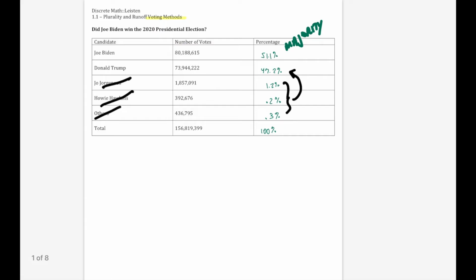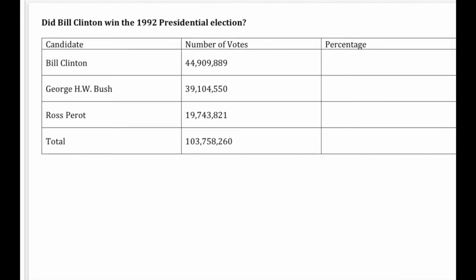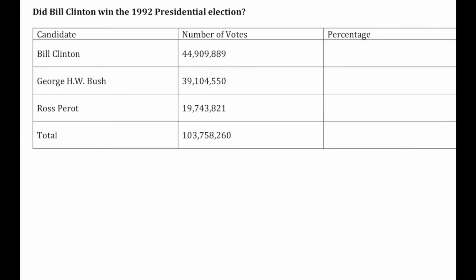Let's go back to 1992. Did Bill Clinton actually win the 1992 presidential election? Well, yeah, he was president, but it's rare that the incumbent president, so George Bush, had been president from 1988 through 1992. Usually the incumbent president typically wins for whatever reasons. Now here, this was the last time, or time in a while, that we actually had a third-party candidate who took a considerable amount of the votes.